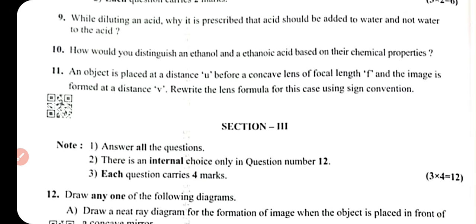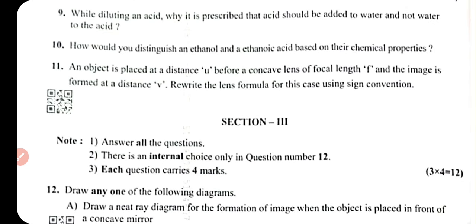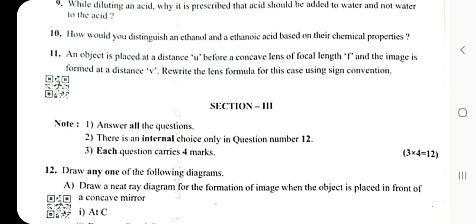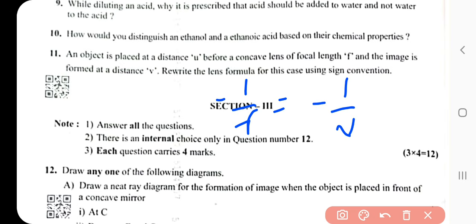And the next question, this is a physics question. An object is placed at a distance of u in front of a concave lens of focal length f and the image is formed at v. Rewrite the lens formula using the sign convention. This is question number 11. What is the answer? 1 upon f is equal to minus 1 upon v plus 1 upon u. This is the answer of this question.